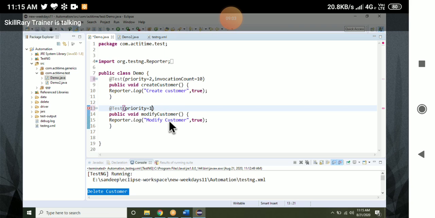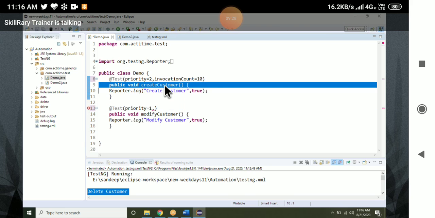Same way, I can also give a dependency on a method. It means modify customer has to be executed only if create customer is executed successfully. Because without creating a customer, if the customer itself is not there, I cannot modify. So I want to execute modify customer only if create customer is executed successfully, else don't execute.